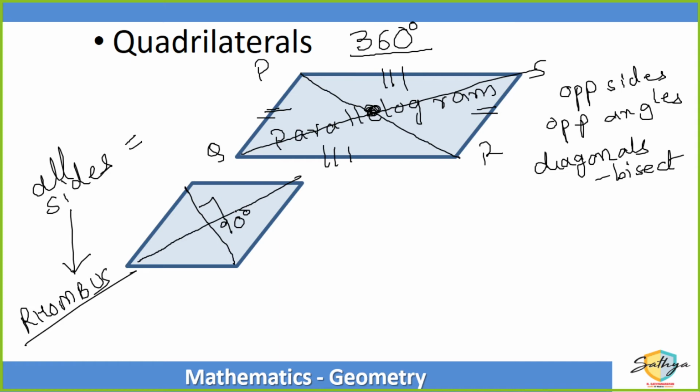Rhombus is nothing but a special parallelogram. Extra क्या है? Rhombus में all the four sides will have the same length. Parallelogram में सिर्फ opposite sides के length same होना जरूरी है, लेकिन अगर चारों साइड सेम लेंथ के हो जाते हैं, then it becomes a special type of a parallelogram called a rhombus.